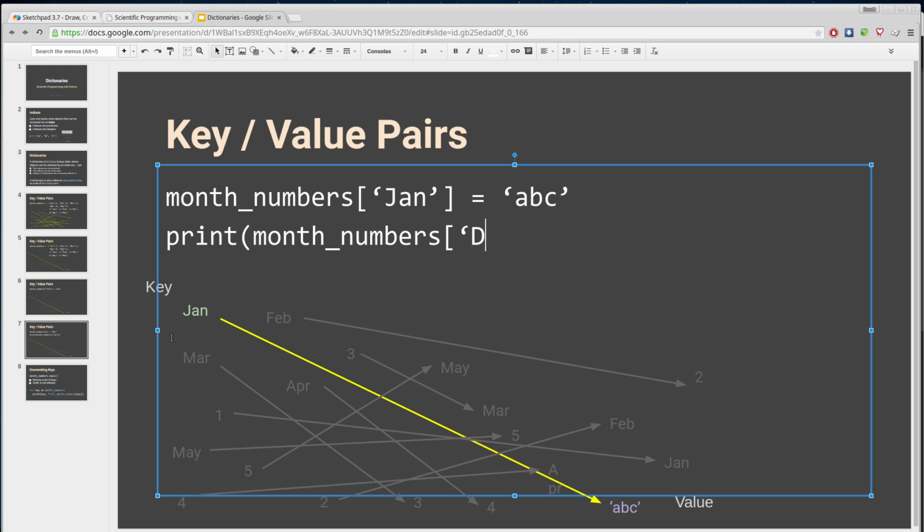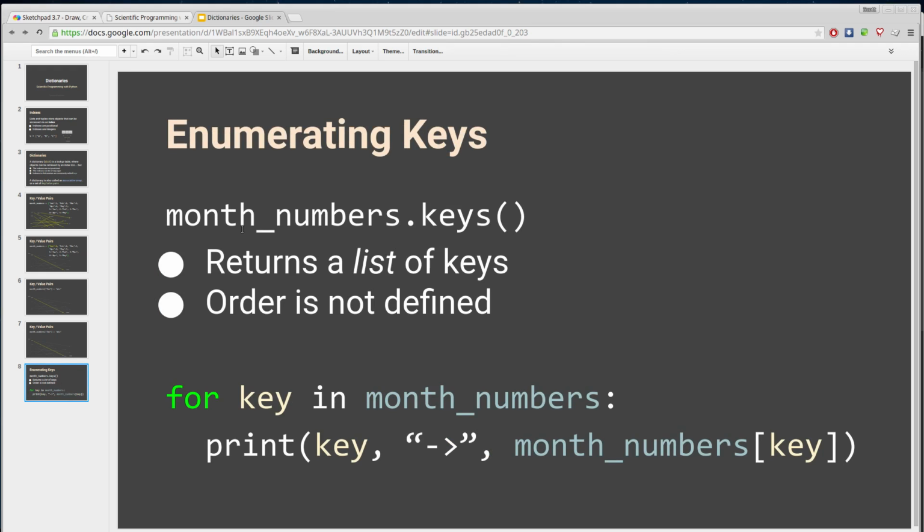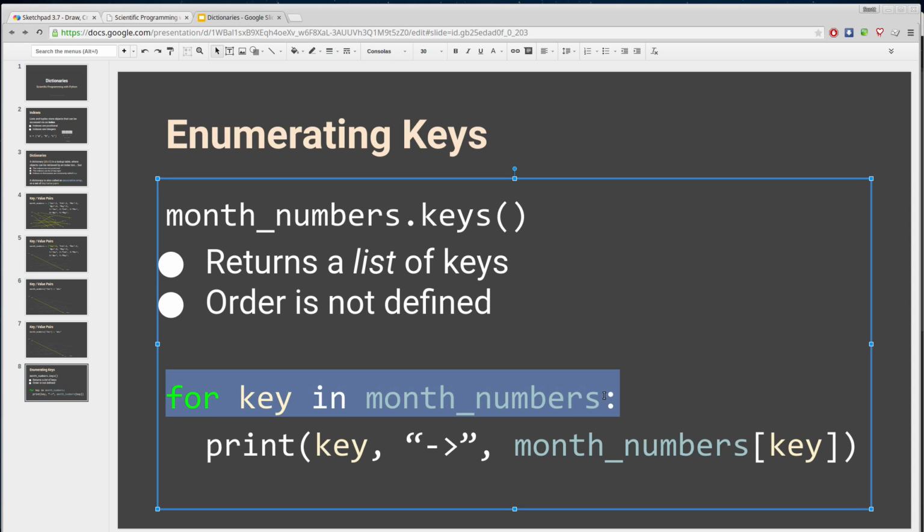Once you have a dictionary, you can iterate through it just like you could iterate through a list, but it's a little bit different in that when you do your for loop, you can't just do key in month numbers and get a key value pair returned. It's actually just simply a list of keys. So when you do for key in month numbers, it will be iterated through as a list of keys. And if you want to access each individual value within it, you can use the key and then access the value using the indexer.